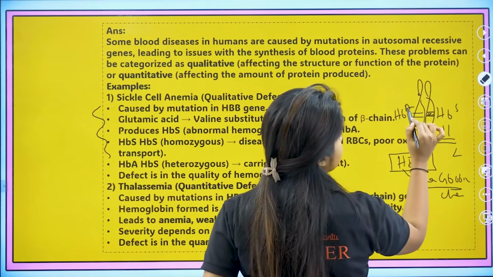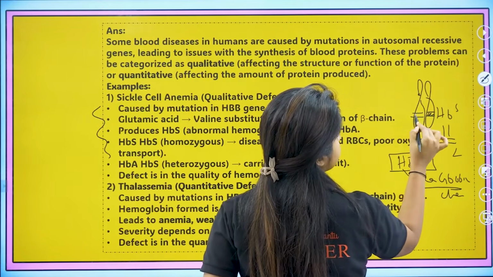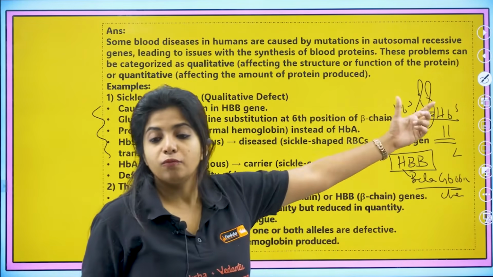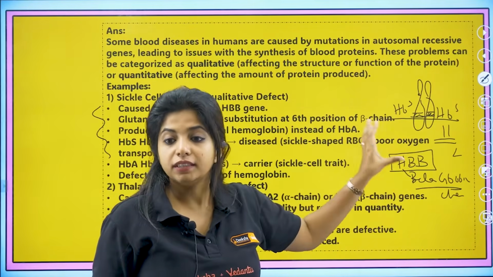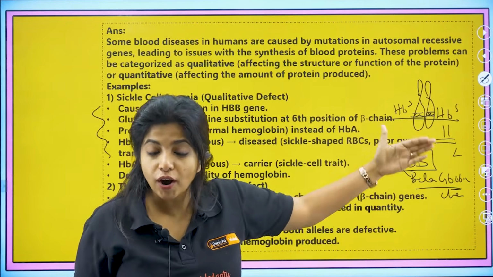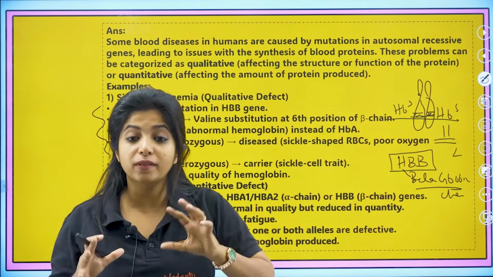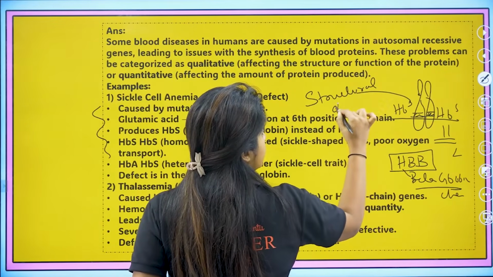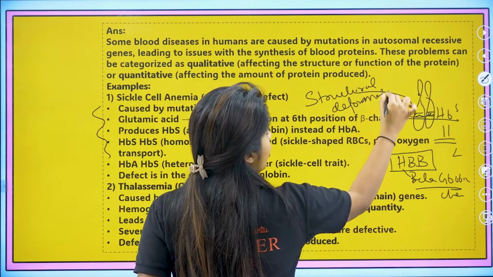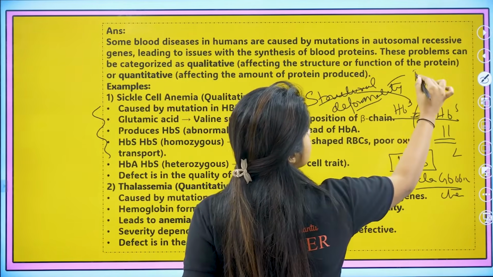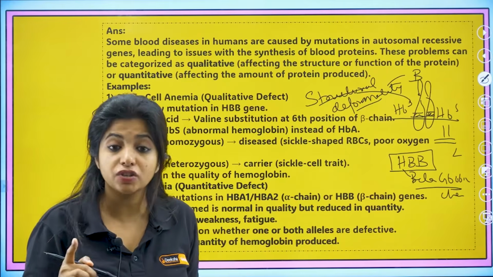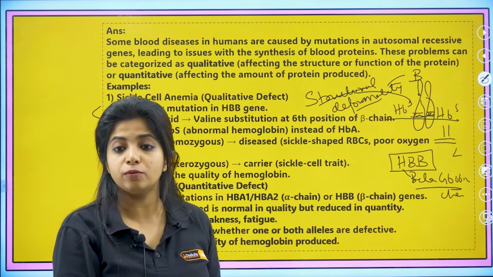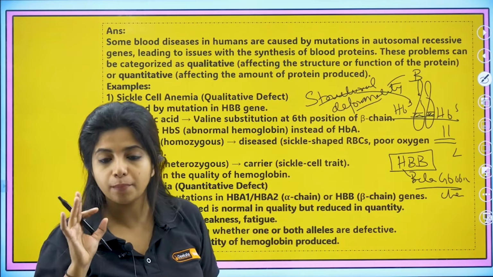But suppose both the alleles are affected, the HBS condition is there. What will happen? The beta globin chain is not going to be structurally proper. There will be some structural deformity in the beta globin chain. I'm not saying the quantity is reduced. The quantity will still be produced. The beta globin chain will definitely be produced, but the structure of it will have some problems.